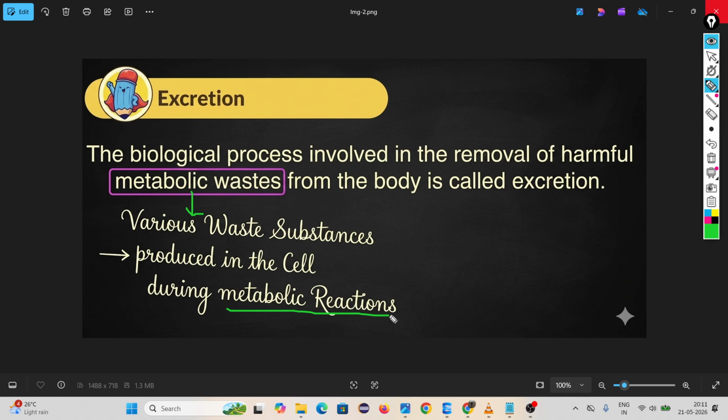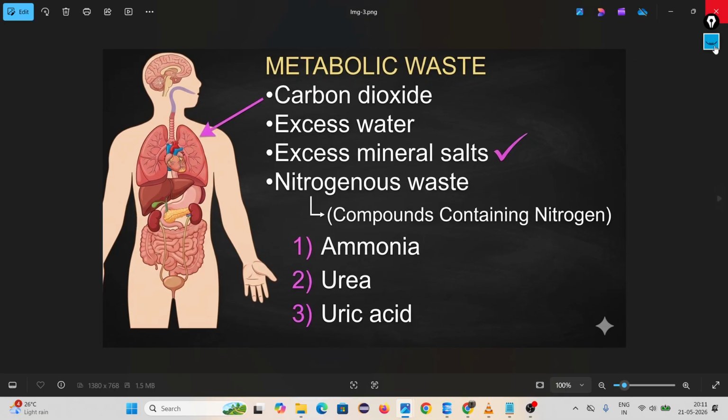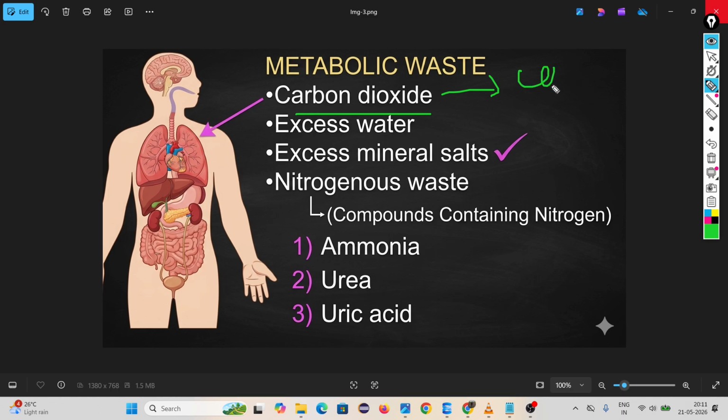Then what do you mean by metabolic waste? Metabolic waste means the waste produced during metabolic reactions inside the cell. Then what are the metabolic wastes in our body? Carbon dioxide is a metabolic waste. Excess water.